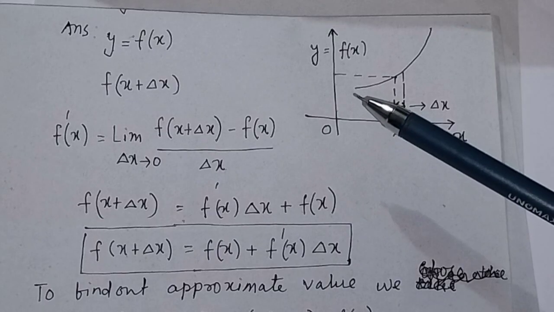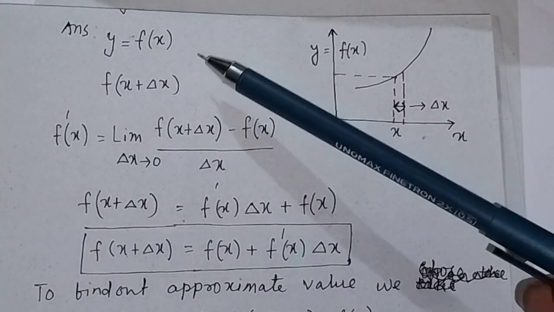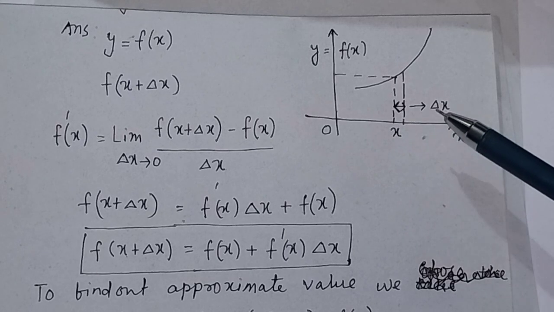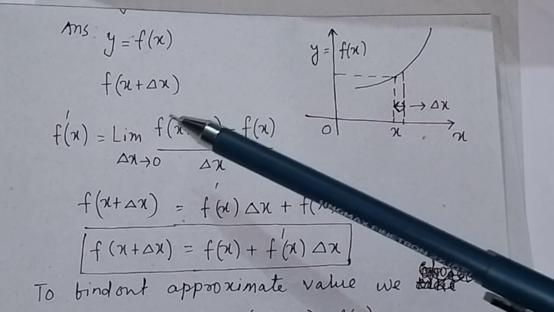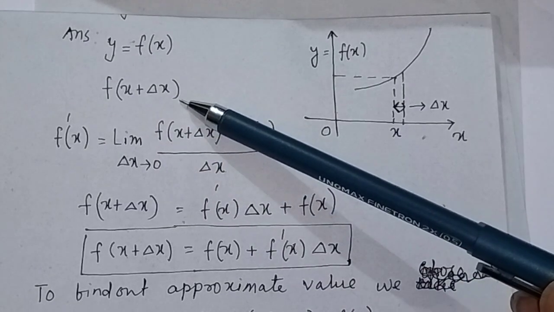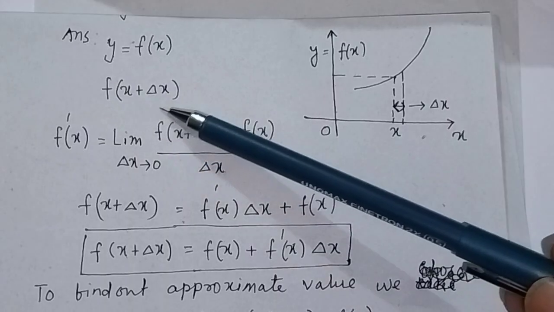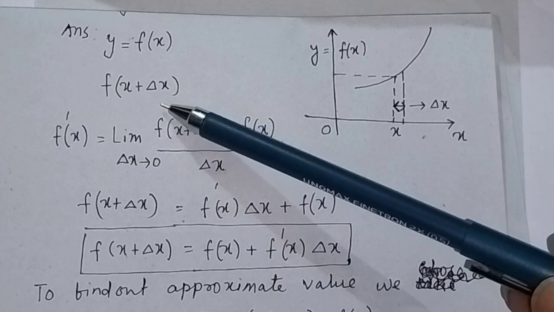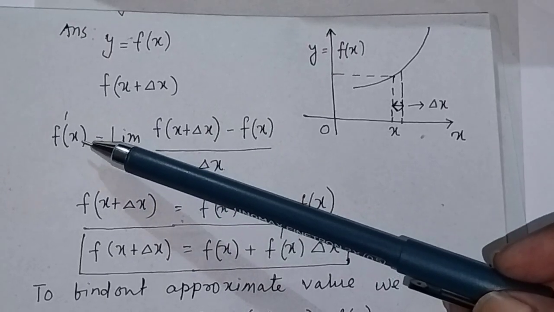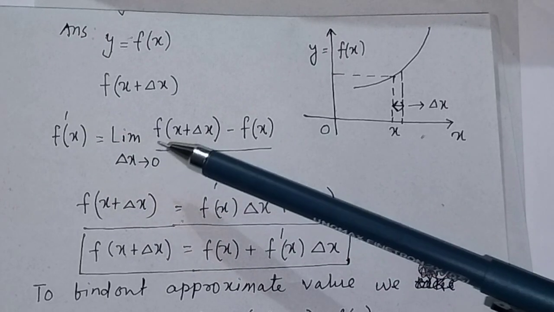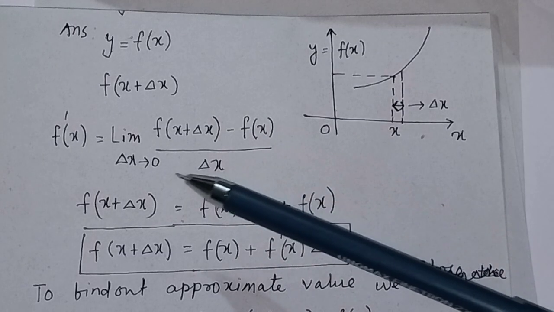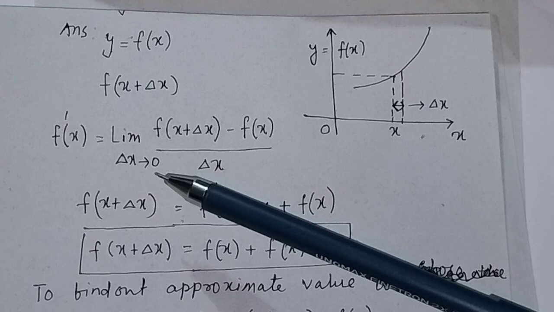Because suppose you are given a function y equal to f(x) and the variation of x is Δx, then what will be the approximate value? The approximate value will be equal to f(x + Δx). And how do we find out f(x + Δx)? It can be found out from the first derivative. From the first derivative we know f'(x) is equal to the limit of f(x + Δx) minus f(x) divided by Δx as Δx approaches 0.